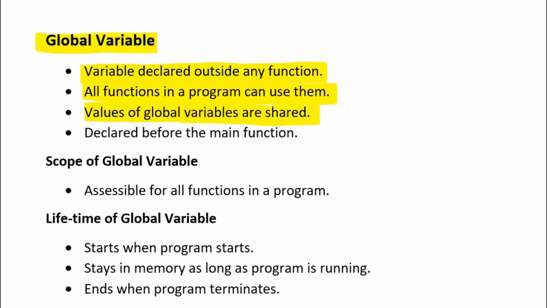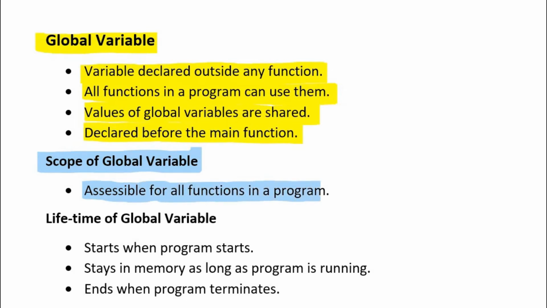The global variables are declared before the main function. This is the common practice and recommendation to use the global variables just before the main function, after the preprocessor directives and before starting the main function. Scope of global variables. As the global variables are declared outside the body of any function, these variables are accessible for all the functions in a program.